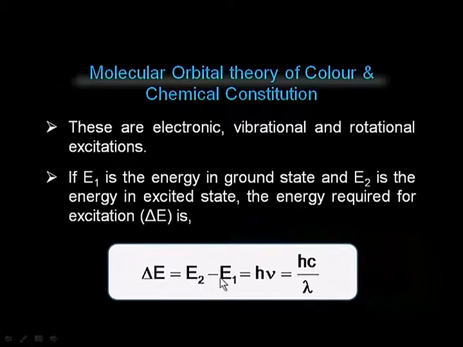The difference in the two energies is called the energy of excitation, and it is related to hc upon lambda. In other words, if delta E is a smaller value, then lambda will be a higher value because these two are inversely related. Because of this relation between the energy of excitation and the wavelength of light, we are going to discuss how a particular molecule having a particular chemical composition shows color.